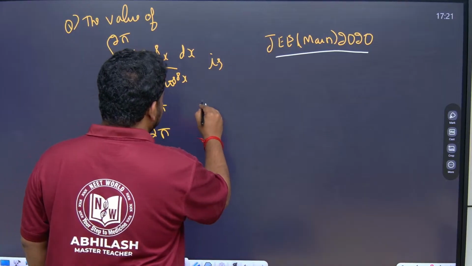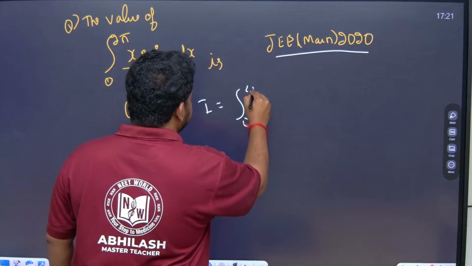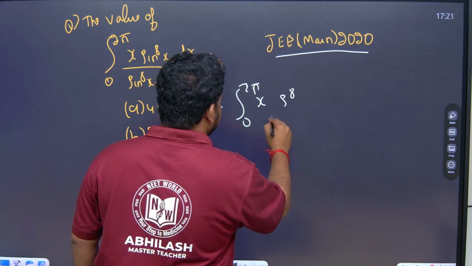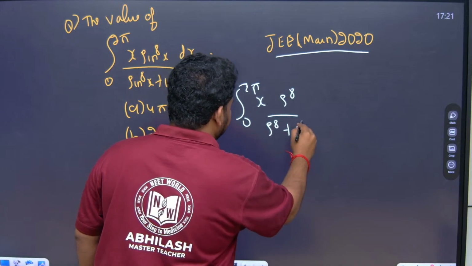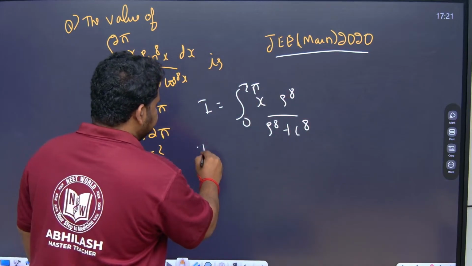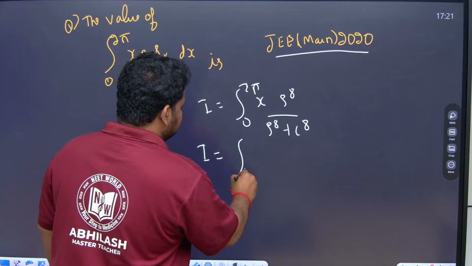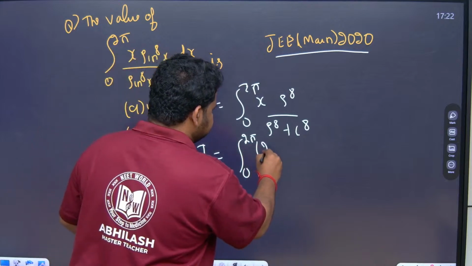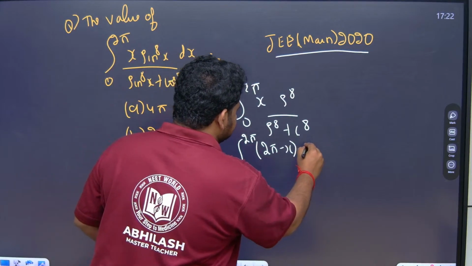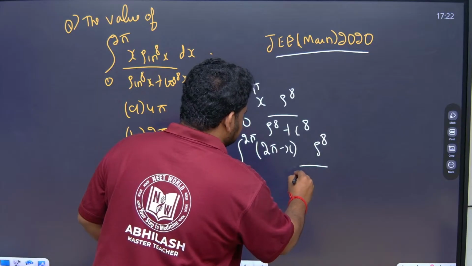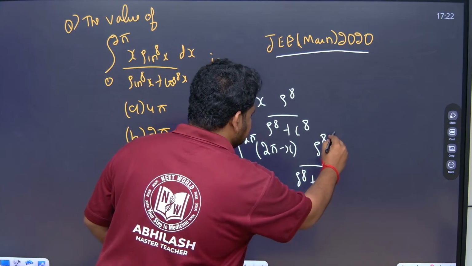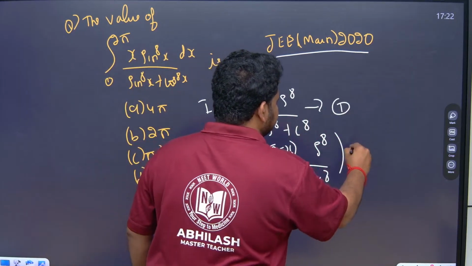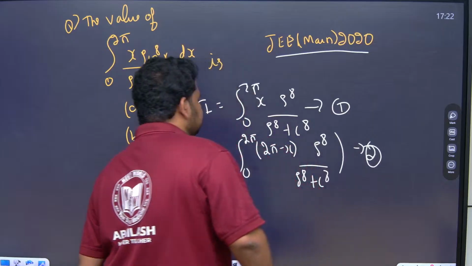Let this be I, equal to the integral from 0 to 2 pi of x into sin to the power of 8 by sin to the power of 8 plus cos to the power of 8. I will write it as it is. Now I will again be equal to the integral from 0 to 2 pi, where I will replace x with 2 pi minus x, so we have sin to the power of 8 by sin to the power of 8 plus cos to the power of 8, times 2 pi minus x. Let this be equation 1 and let this be equation 2.